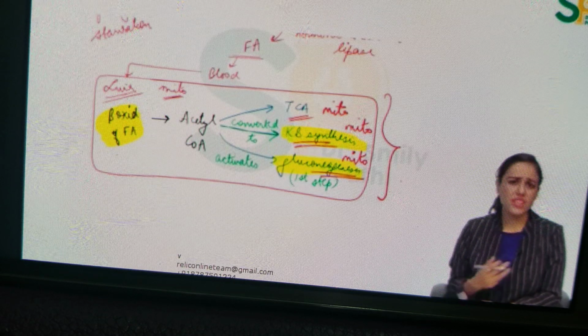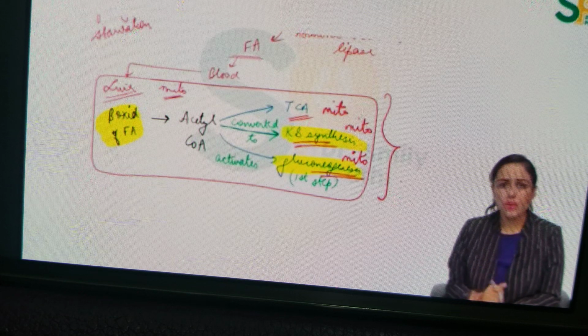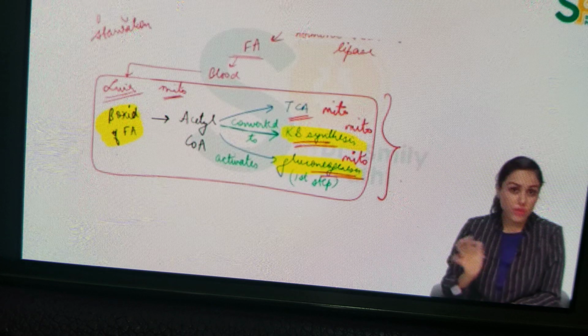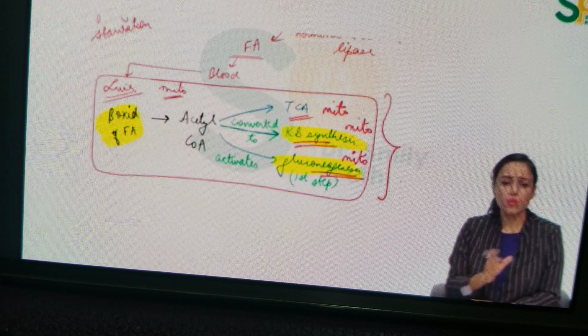Think why? Yes, you know ketone bodies are for brain and heart. But why can't brain and heart use glucose? Gluconeogenesis is also occurring. Why can't they use glucose? So the reason I will tell you, it is not that ketone body is giving more energy than glucose. It is not that ketone body is a quicker source of energy than glucose. No, nothing of that kind.